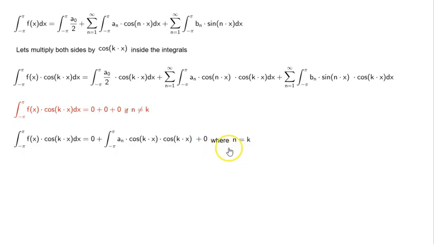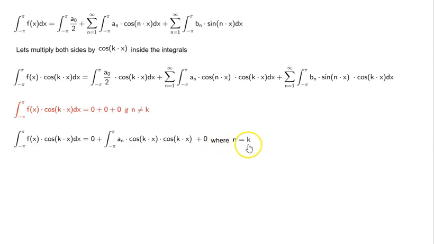Okay, now we apply those essential integrals that we had seen. Cos kx, remember, the areas cancel out. So that is 0. Similarly, sin nx times cos kx is 0 when n is not equal to k. And here also cos nx times cos kx integral is 0 when n is not equal to k. So let's take the case when n is equal to k.